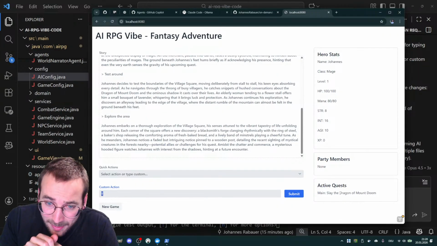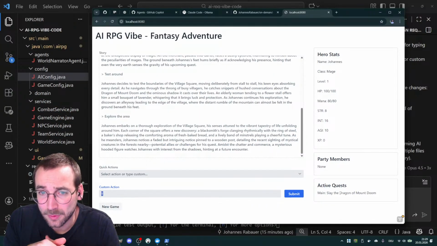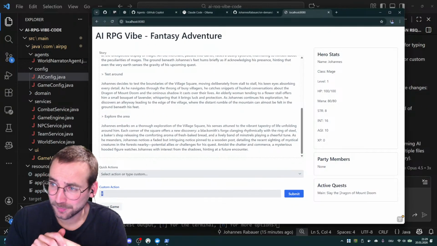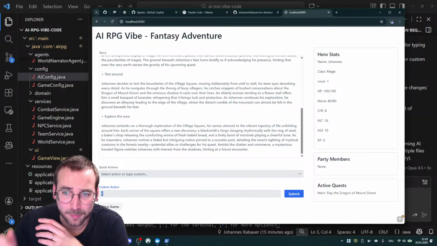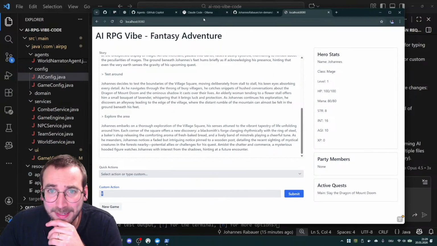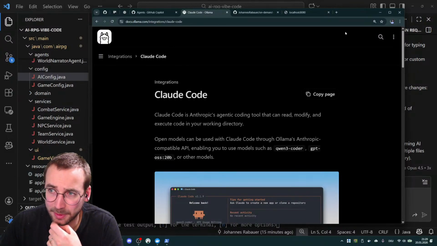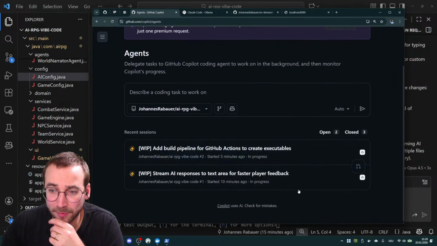So I think I'll try another one of these with refactoring that game, that application, because that's where a lot of problems arise. And maybe I'll try something like this Claude Code, or open code, that I showed you before. Okay, time to wrap this up, because this is still working.